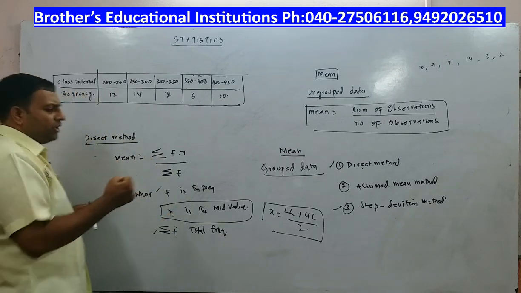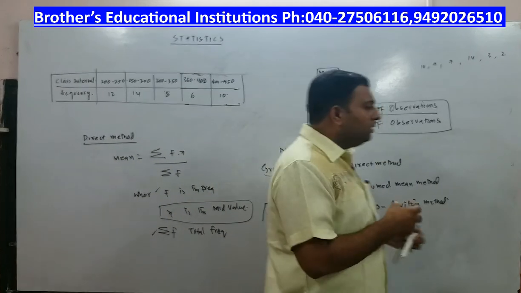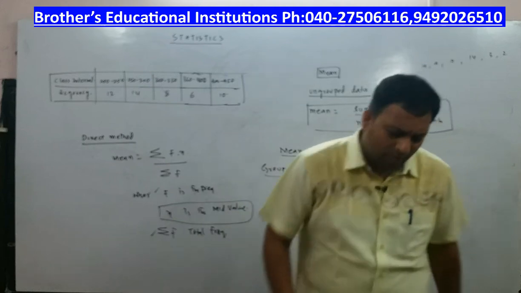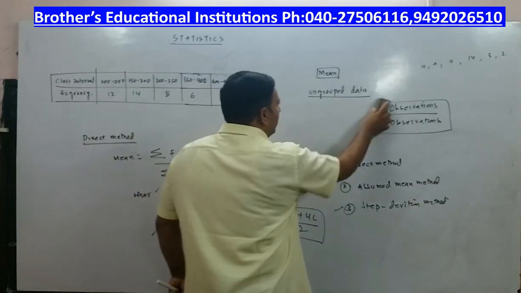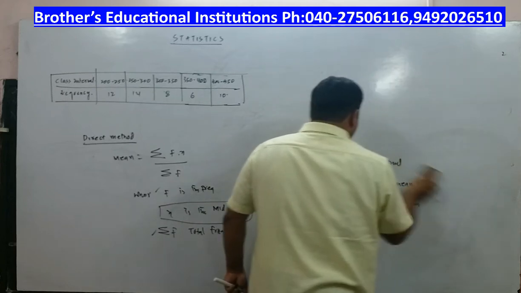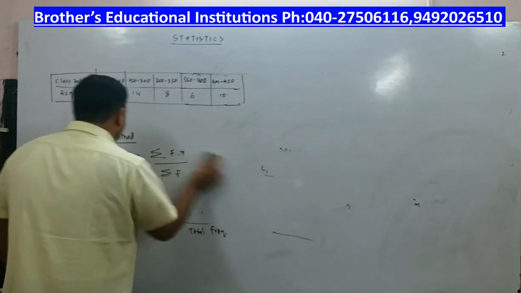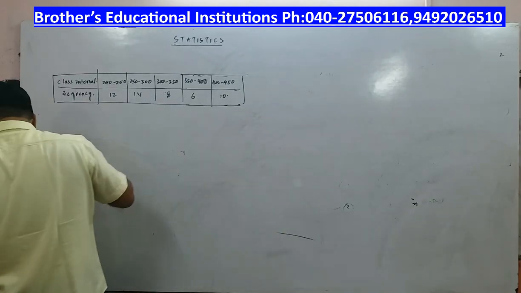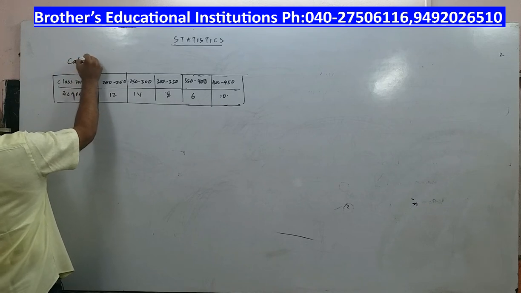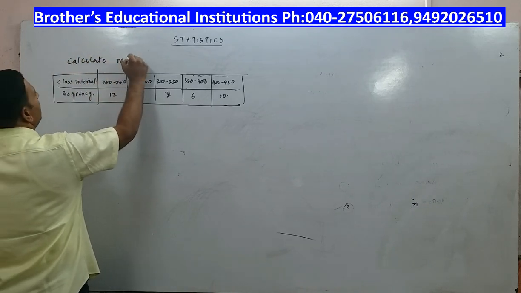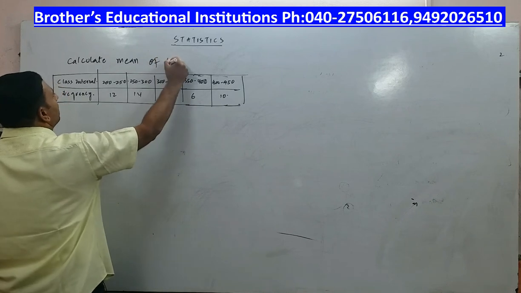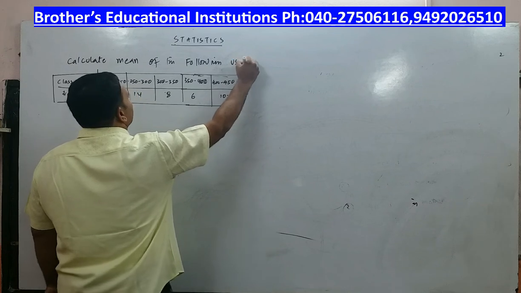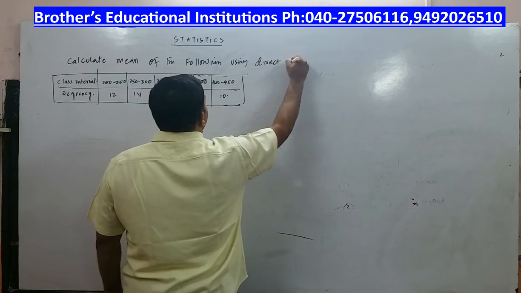Children, today we will do a problem based on direct method, and we will try to understand and see how it is done. Alright, so I am sure you can copy this formula in your notes and follow the problem. The problem is right in front of you. Let me put the heading, calculate mean of the following. Calculate mean of the following using direct method.